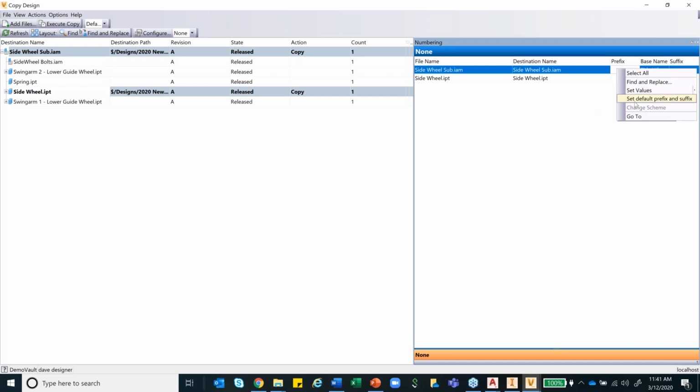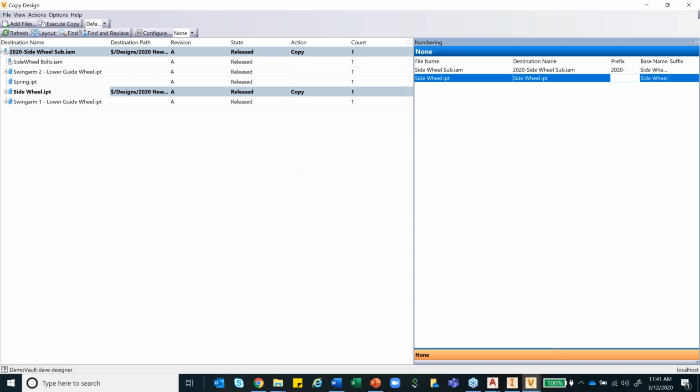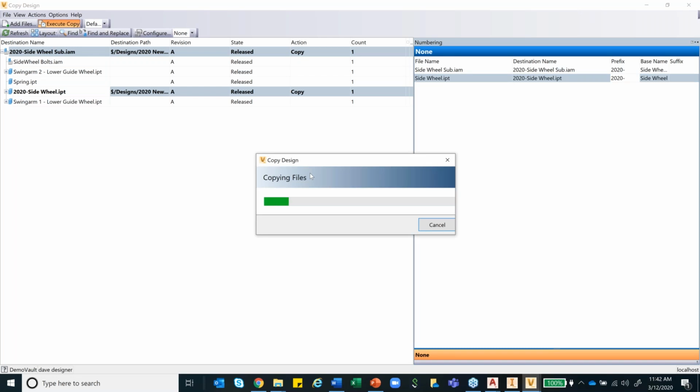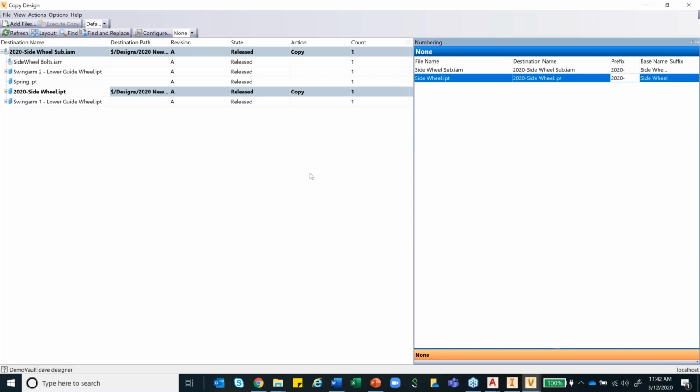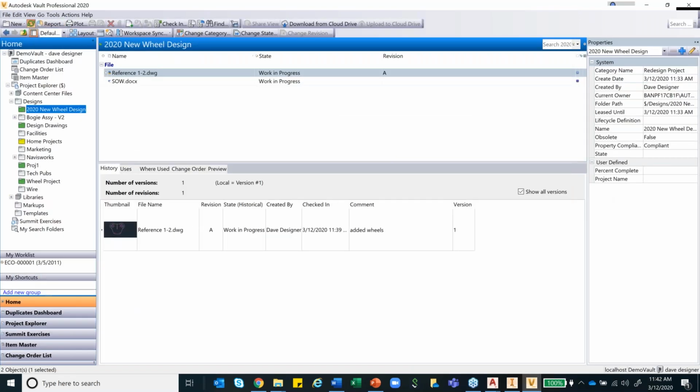Just a second. And say okay. It basically sets my new destination name. So I am reusing, renaming as per the new project requirements as well. Once this is done, I just have to execute this copy. So it basically creates a file in the new destination or location. I'll just go ahead and I will refresh it.